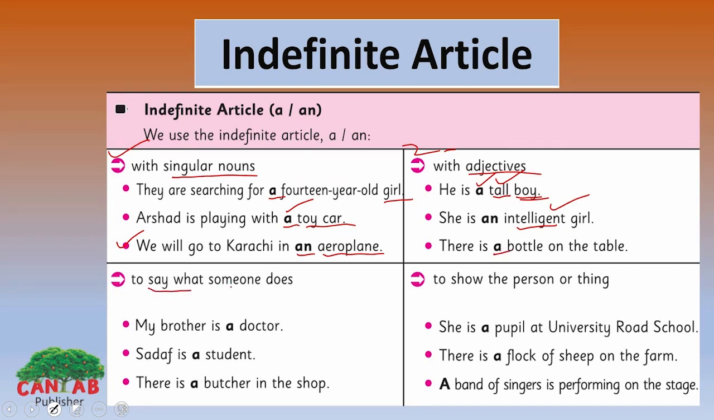Look at the third usage. It's to say what someone does. My brother is a doctor. Sadaf is a student. There is a butcher in the shop. Look at the fourth usage, to show the person or thing. For example, she is a pupil at University Road School. There is a flock of sheep on the farm. A band of singers is performing on the stage.